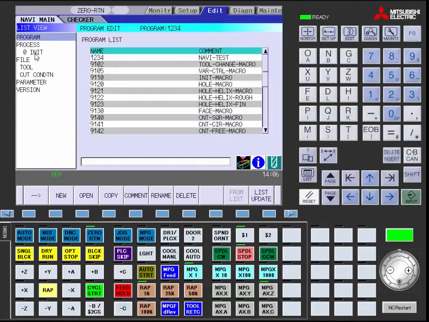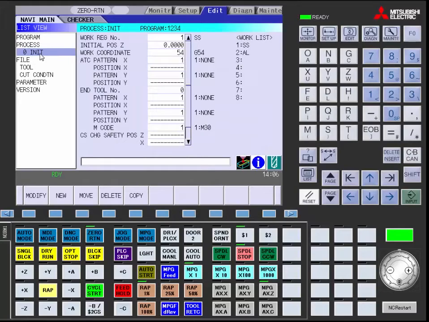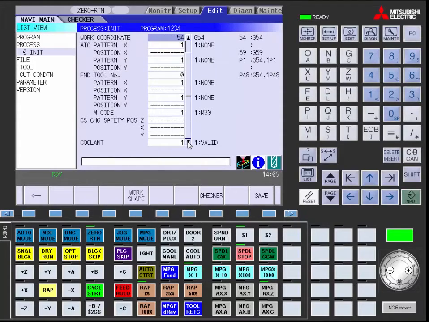Cursor down to the Zero Init Process tab. This will show the basics for the program, such as work coordinates, coolant, M codes. The rest we will leave as standard. If any changes need to be made, press the Modify menu key. Once you have all of your initial processes ready, press the left arrow menu key.